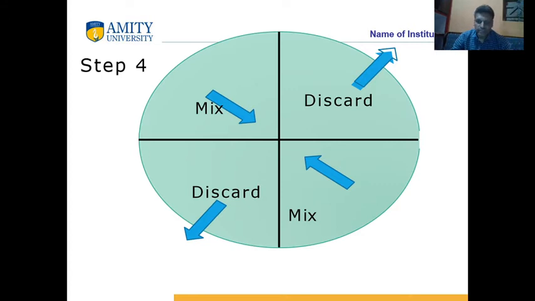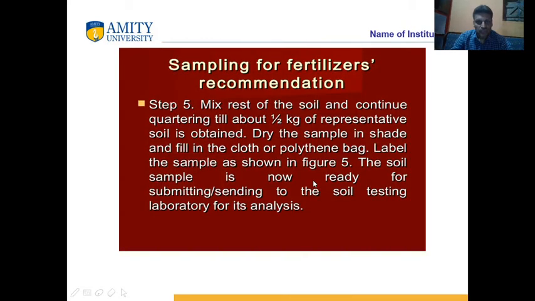In this way, the first is mixed with the third and the second is mixed with the fourth unit. Second and fourth units are discarded, and first and third units are mixed. Now the final volume is made up to half kilogram, that is called a representative soil or composite sample.